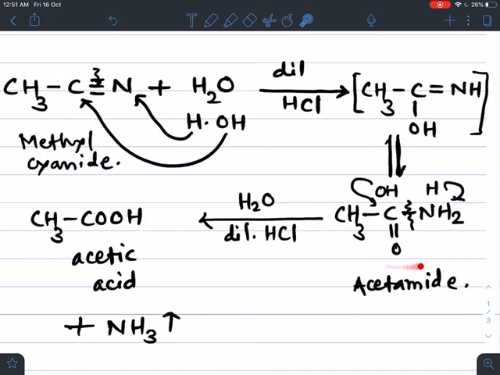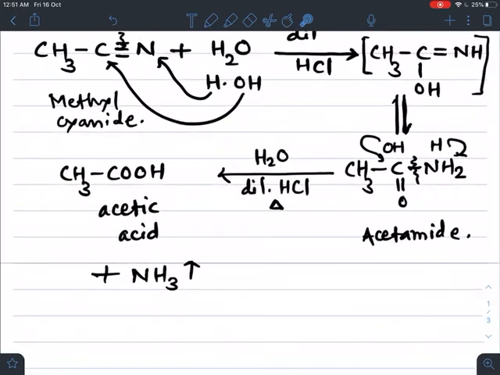So rearrangement of the atoms takes place. This double bond shifts here and H shifts to this nitrogen. So we get its corresponding acetamide, and again one more H2O is added. So again acid hydrolysis takes place. After heating, it gives the acid with the same number of carbons, nothing but acetic acid, with the removal of ammonia.